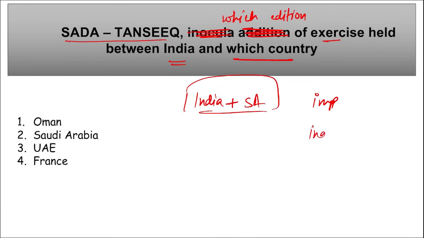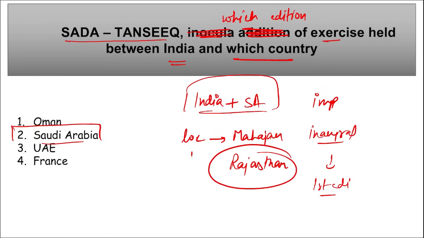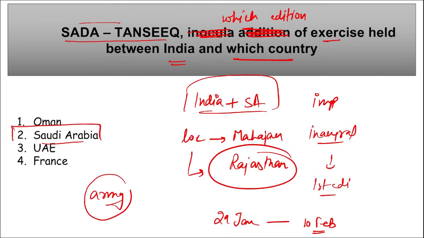Why? Because this is the inaugural edition of the exercise. Inaugural means this is the first ever edition of this Sada Tansik exercise that was conducted between India and Saudi Arabia. Next thing is the location where this exercise was conducted. It was in Mahajan, that is in Rajasthan. Correct. This exercise started on 29th of January and it will go on till 10th of February. And it was conducted between the armies of these two countries. Right? Take a note of this.